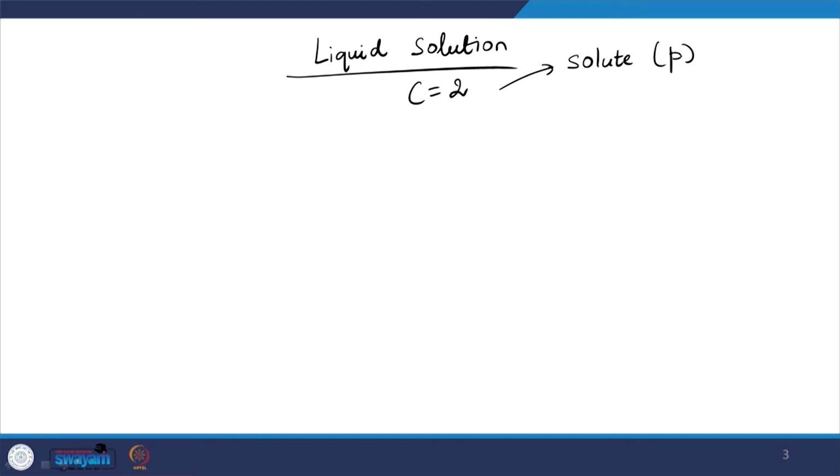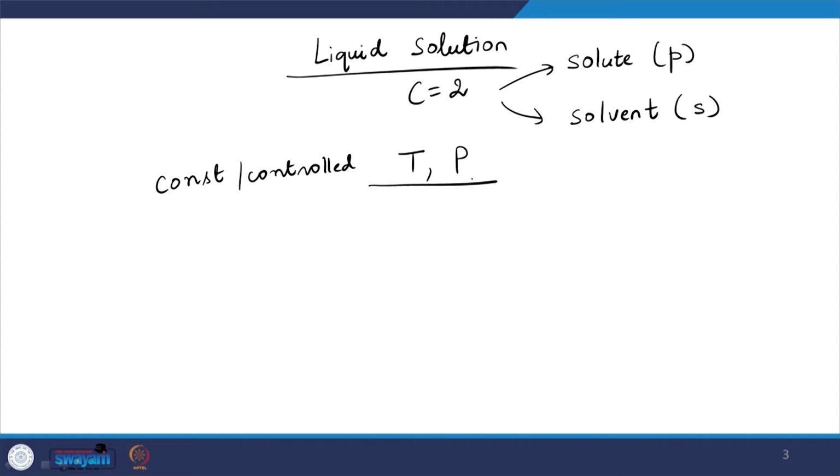I will use the subscript P to refer to the solute, and we will have a solvent, which I will represent using S, right. And let us say we are working at controlled temperature and pressure conditions, right.